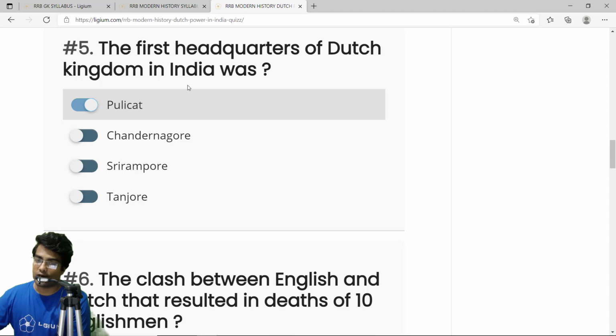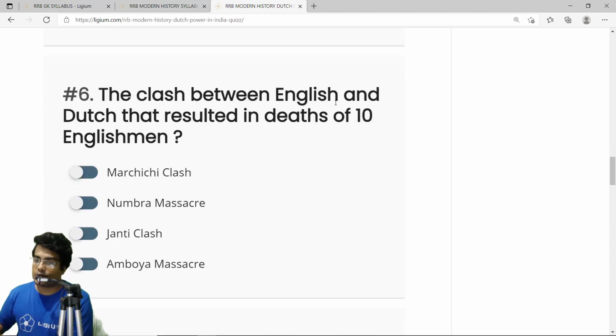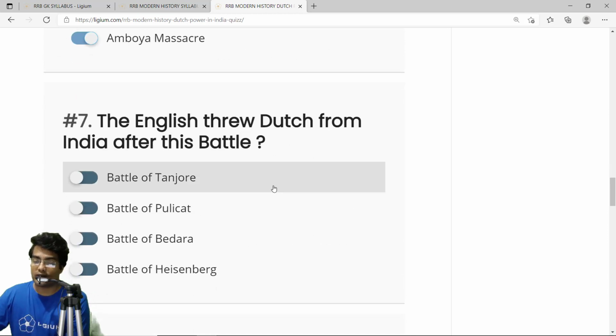Option A, Pulicat. The clash between the English and the Dutch that resulted in the deaths of 10 Englishmen. This is a very important clash that happened in the modern age. Only 10 Englishmen died, but still it is known as a massacre for some reason. It happened in a place called Amboyna, which is in Indonesia. This is a famous incident called the Amboyna massacre. So the correct answer is option D, Amboyna massacre.